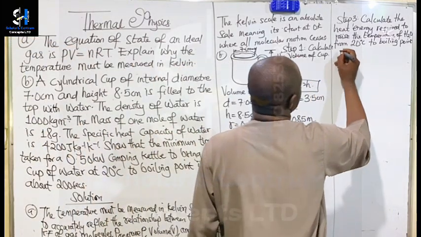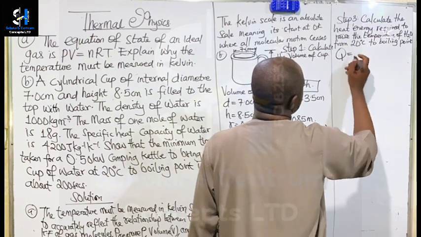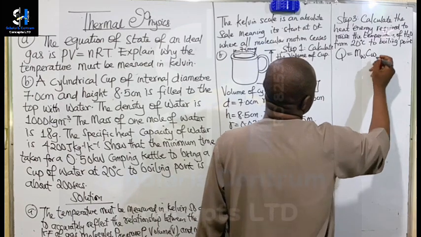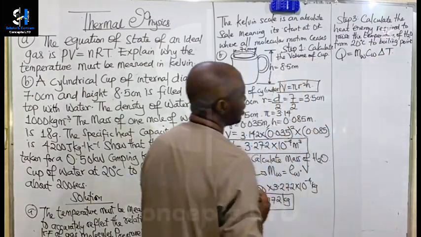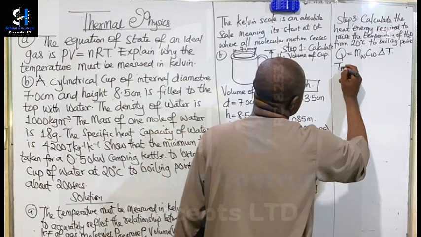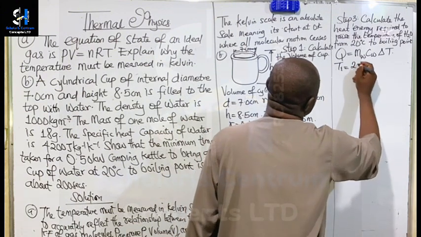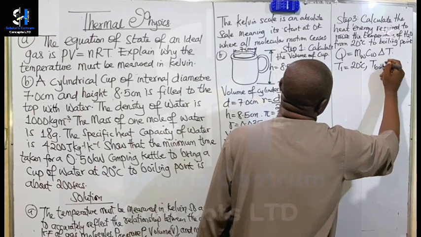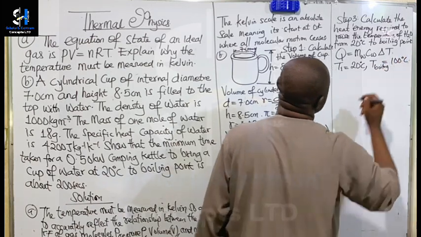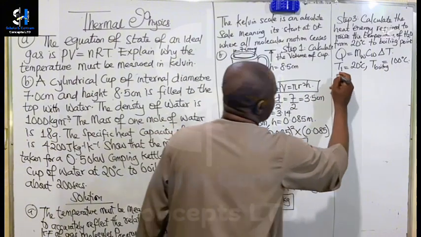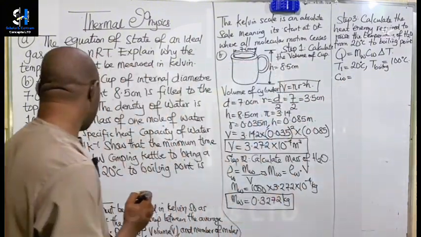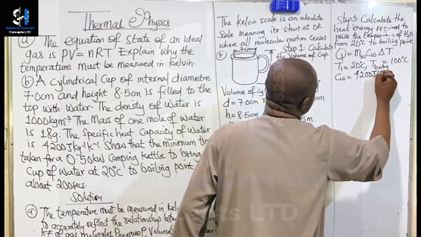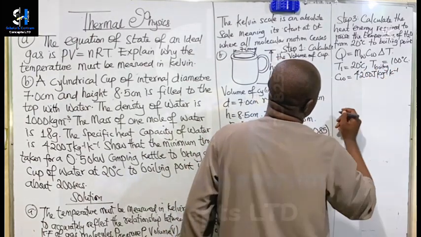So we're going to use the formula Q equals mass of water, specific heat capacity of water, multiplied by temperature difference. The initial temperature of water is 20 degrees Celsius, and the boiling temperature is 100 degrees Celsius. The specific heat capacity of water is 4,200 joules per kilogram per Kelvin.